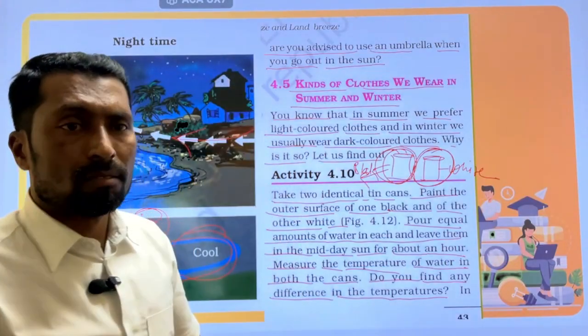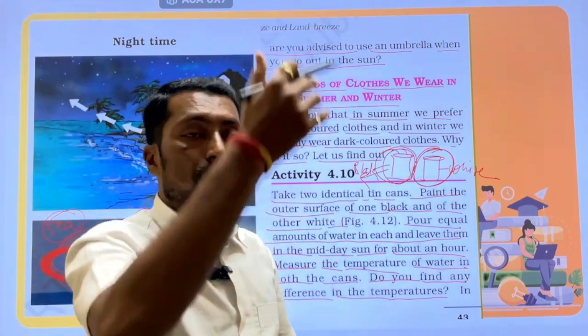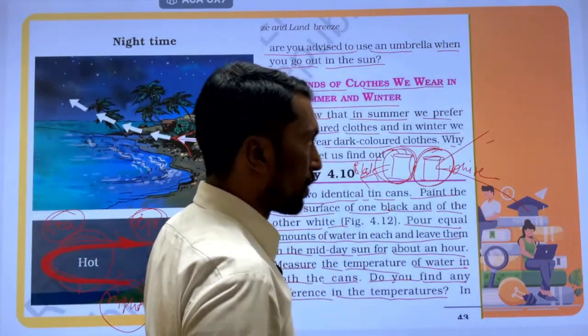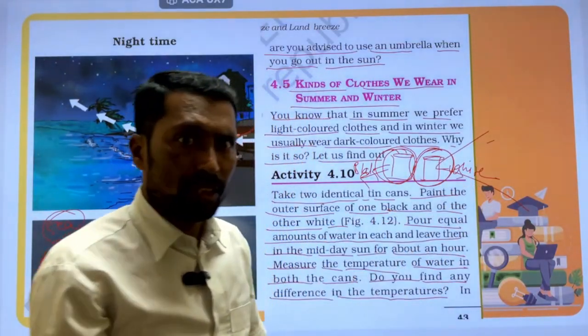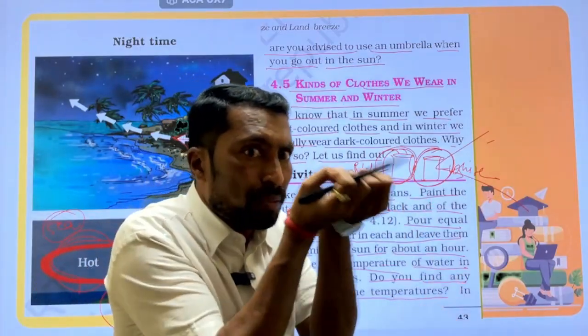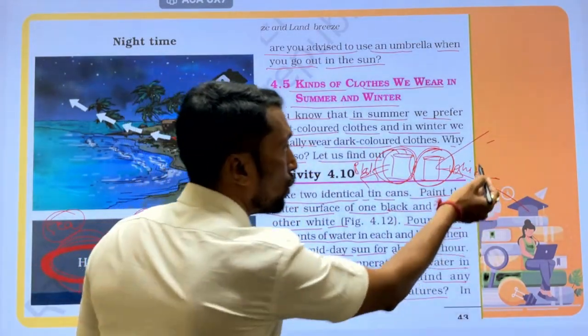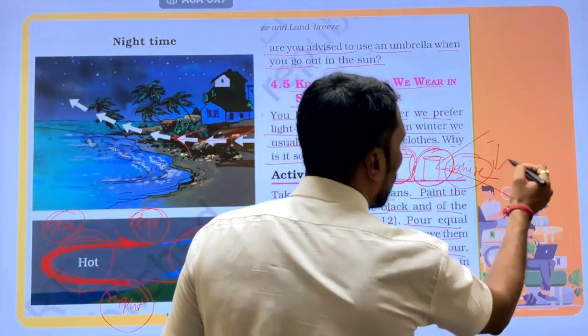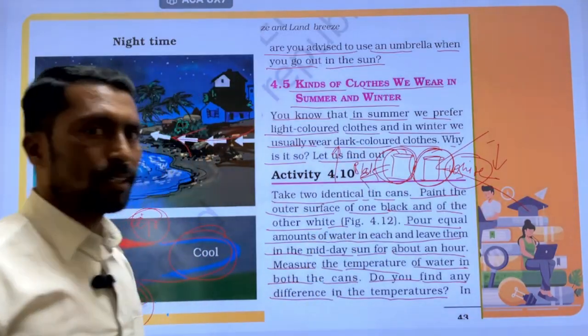Sun से जो भी light rays आएंगे उसको क्या करेंगे, आने के बाद reflect करेंगे. The white can consumes a lesser amount of heat energy. Due to that, the temperature of the white can is less as compared to the black.